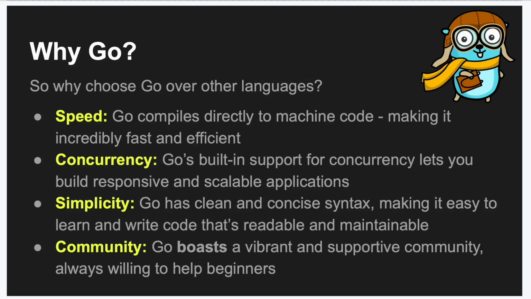Simplicity, this kind of goes back to my earlier points. Go has a clean and concise syntax, so right from the get-go, it's very easy to understand what's going on. There's very little magic to it, although there's a few bits of magic, and it's usually fairly readable and maintainable. One thing I would say for team supportability is that Go is very opinionated. So when it comes to specifics on Go, you can't compile the code in some cases if you leave extra variables in there, or you leave things that aren't used. Go will complain and ask you to remove it.